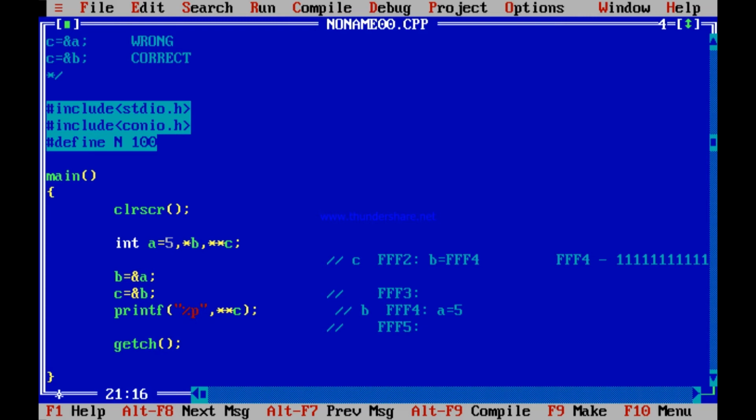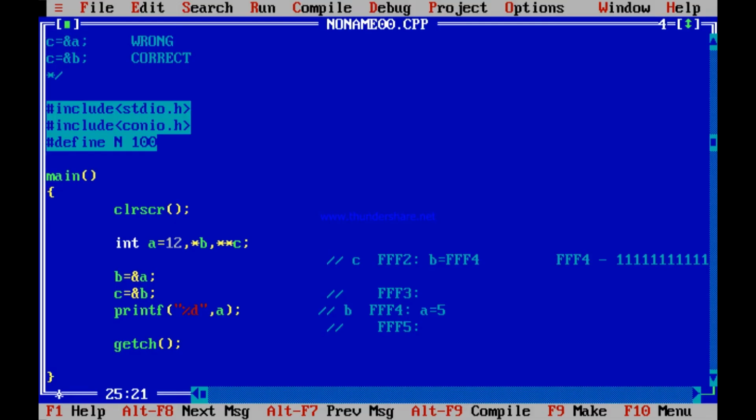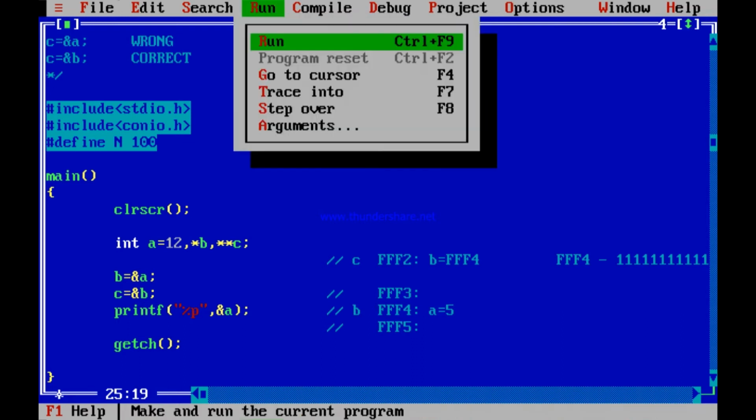Will you see this interesting thing? If you make it 12, no change if I print A with %d. Same thing, %d of A means it will print 12. It prints 12. If I print the address of A with %p, it will print FFF4.